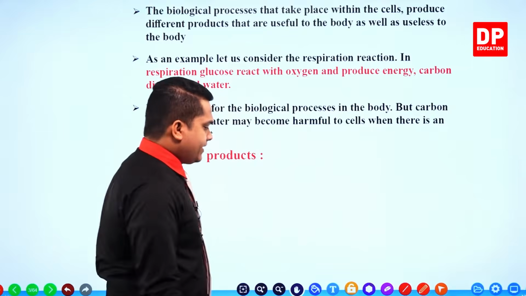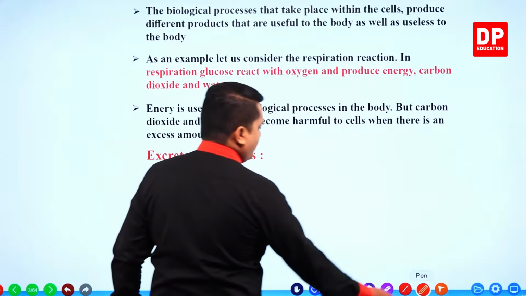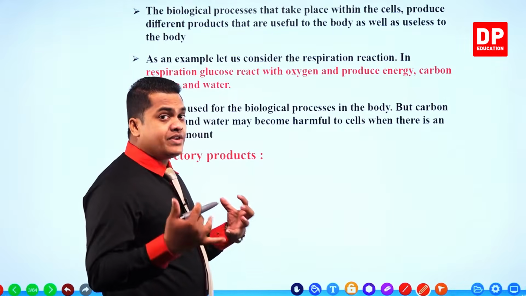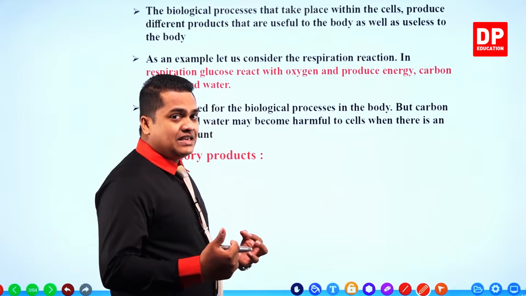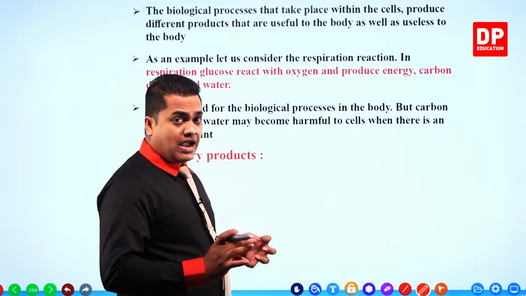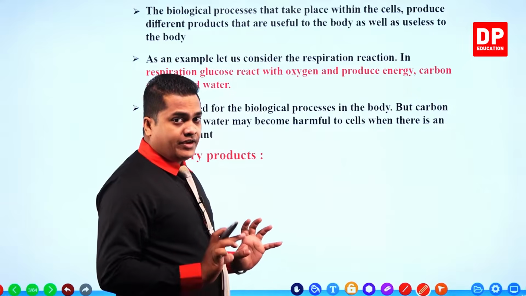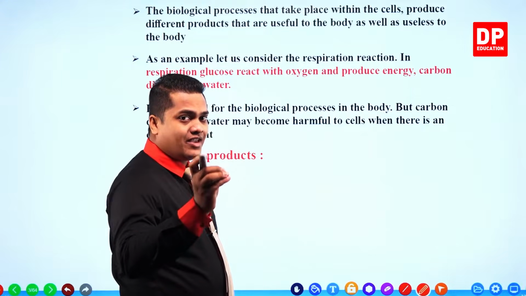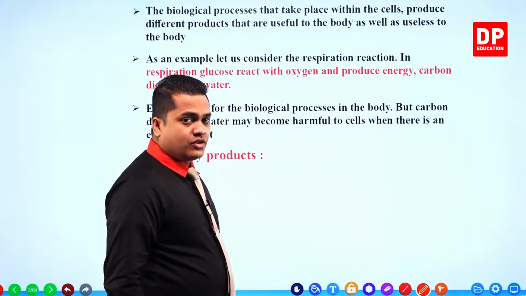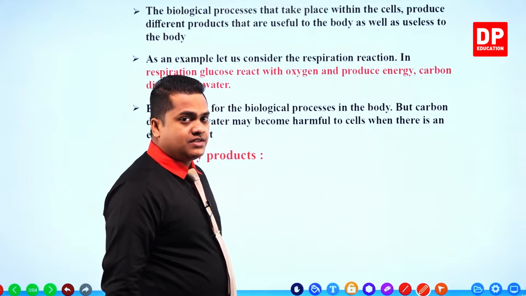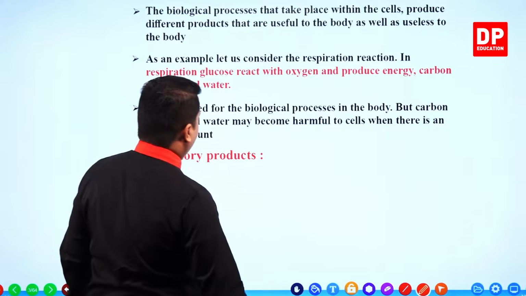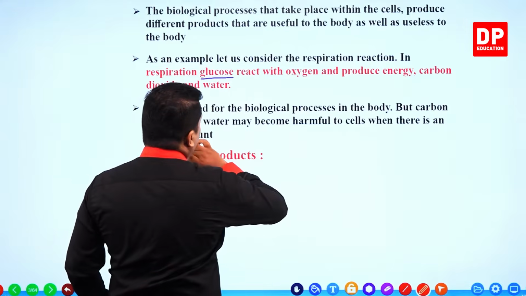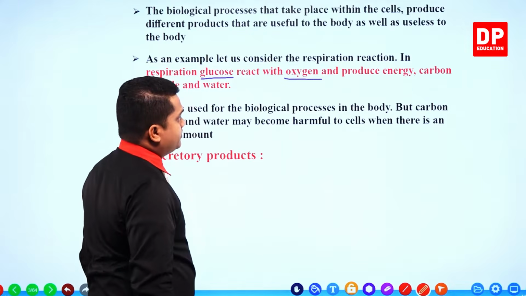So what are the reactants? In this biological reaction that happens in our body, which is called a biological process, referred to as respiration, the initial reactants that we insert into our system are glucose and oxygen.